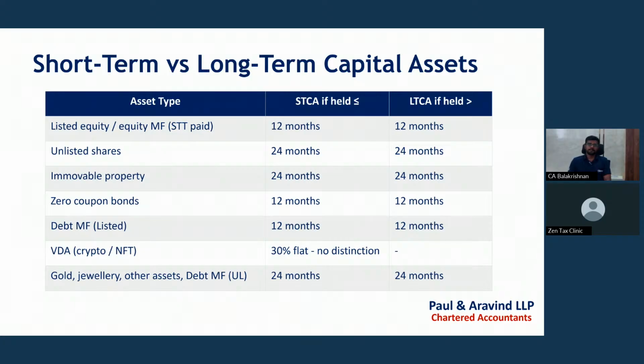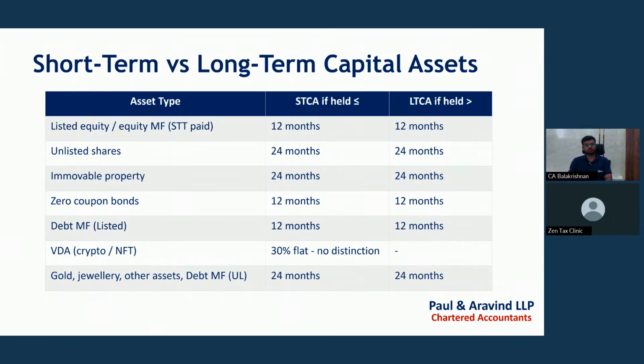Next is the meaning of short-term versus long-term. What are short-term assets, and what are long-term assets? For example, in the case of listed equity or listed equity mutual funds on which Securities Transaction Tax (STT) is paid, it is treated as a short-term capital asset if it is held less than 12 months, which means if we sell the asset within 12 months.